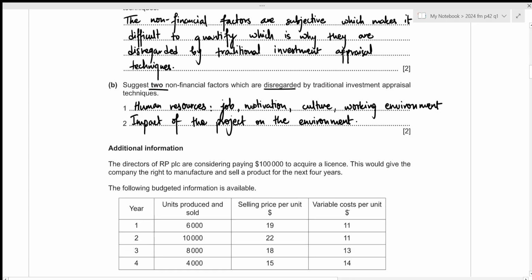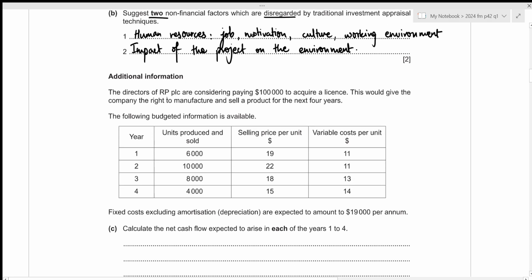Okay. Now we have additional information. The directors of RPPLC are considering paying 100,000 in order to acquire a license. So this 100,000 will act as our initial outlay. And this would give the company the right to manufacture as well as sell a product for the next 4 years. So the duration of the project will be for 4 years.